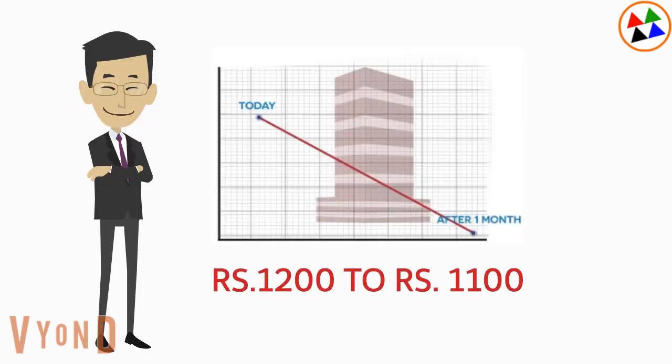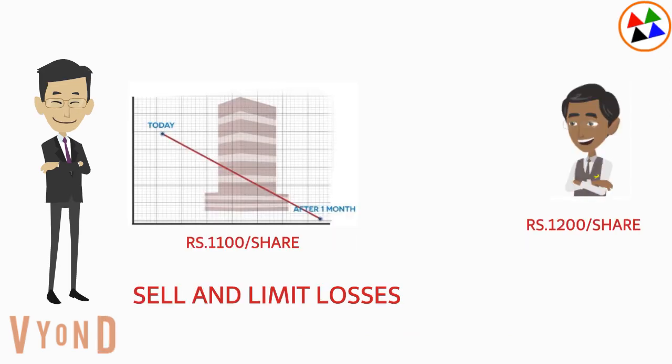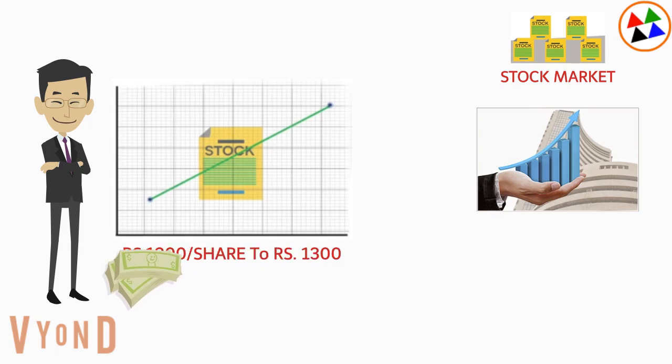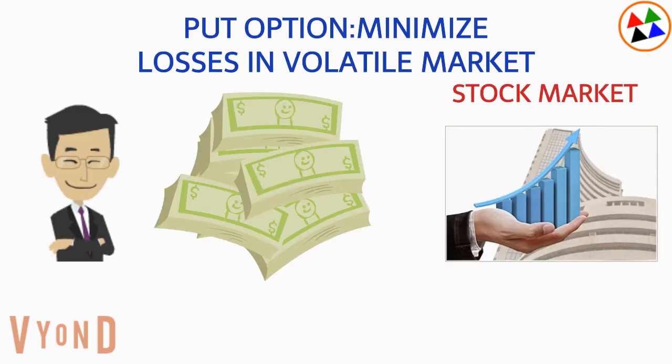If the price of ACC Company shares falls below rupees 1200, then Amit, using the put option, can sell his shares to Vinod at a rate of rupees 1200 and compensate himself for the loss. On the other hand, if the shares rise above 1200 rupees, then Amit can buy this share and get their premiums returned. Put option is for those investors who want to minimize risk in a fluctuating market.